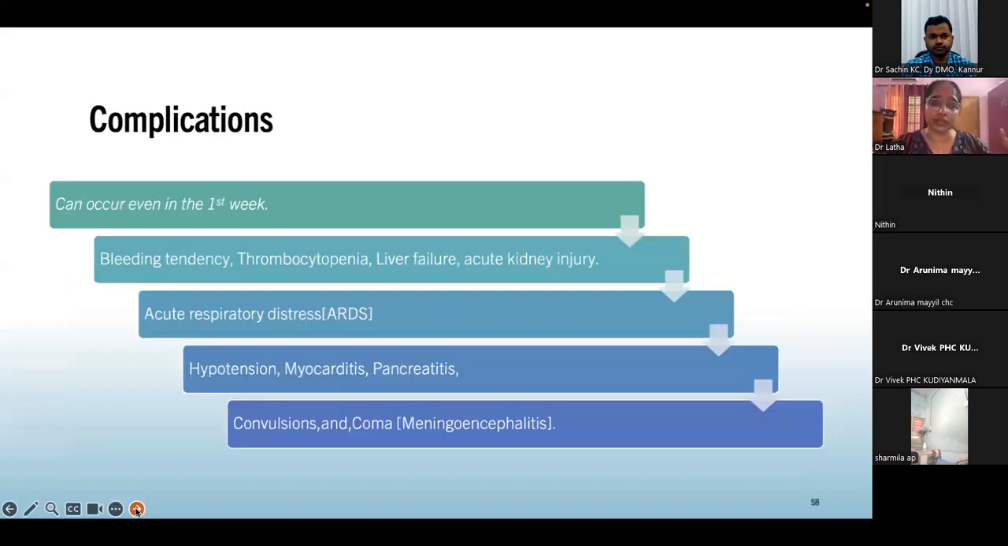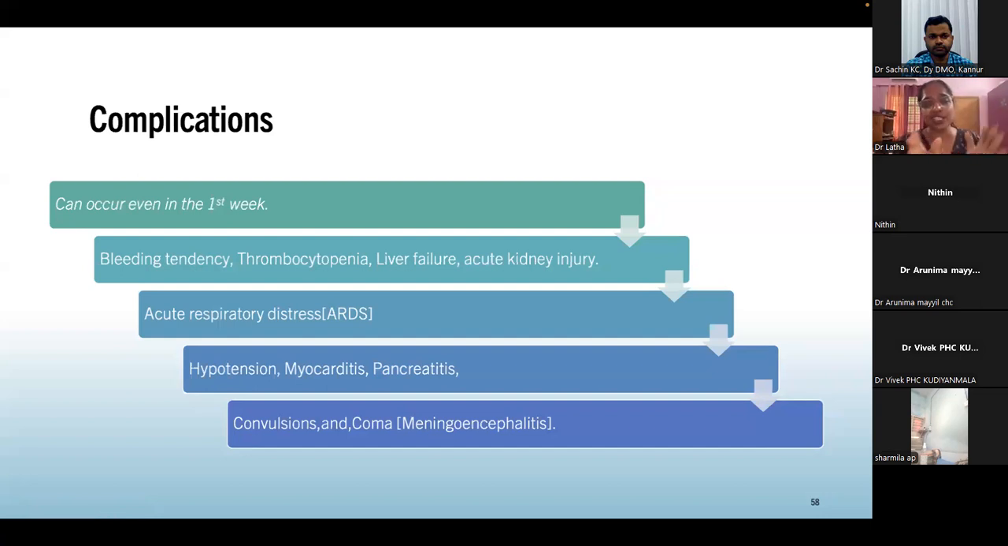Complications can occur even in the first week. There's bleeding tendency, thrombocytopenia, liver failure, acute kidney injury, acute respiratory distress, hypotension, myocarditis, pancreatitis, convulsions, and coma. So at this point, what I want to stress is, with leptospirosis, in the early stages itself, we have thrombocytopenia.